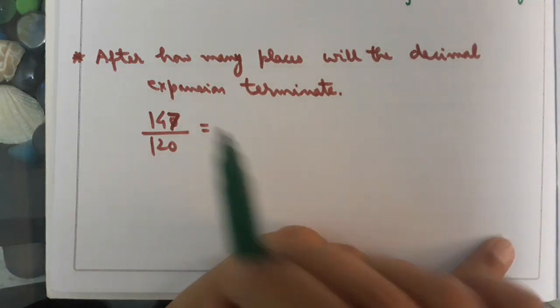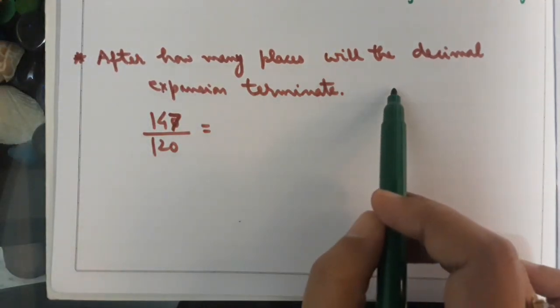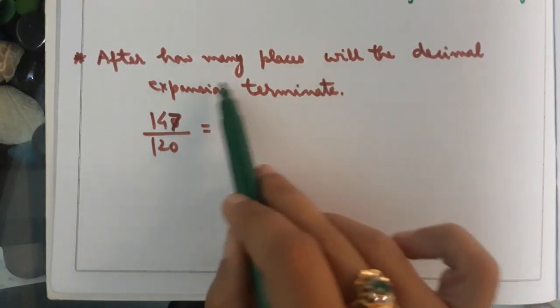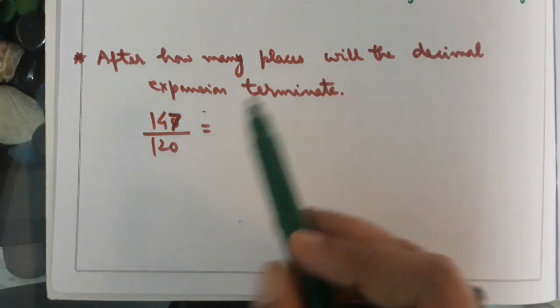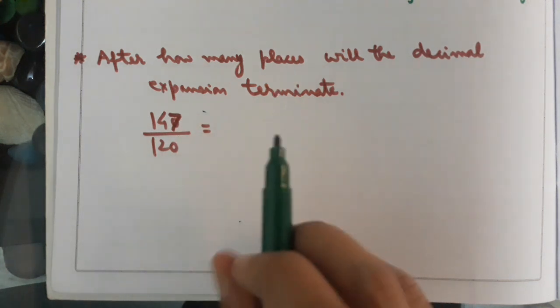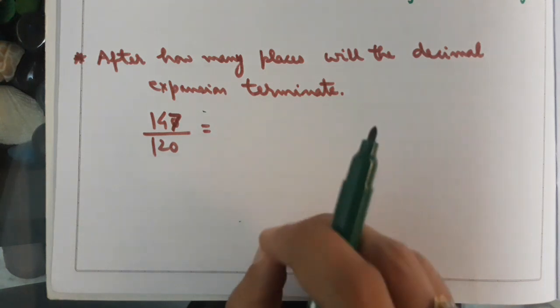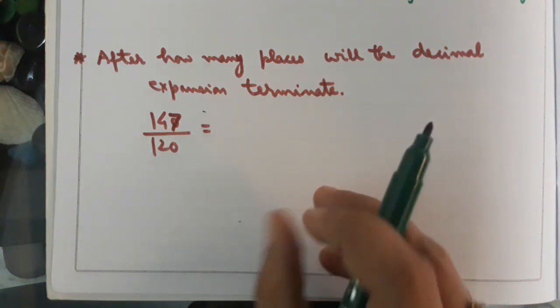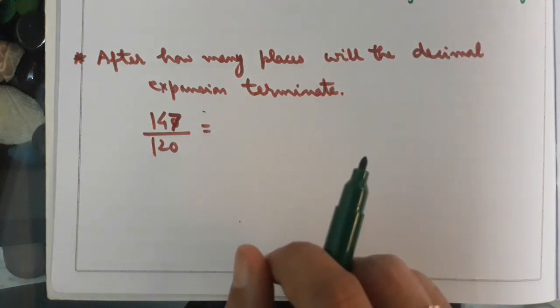Now write down this extra question also in your register. If this question comes, it comes for 1 mark. After how many places will the decimal expansion terminate? The number given to us is 147 upon 120. Here they are not asking the type of decimal expansion. They are not telling us to write the decimal expansion. They are asking after how many places will the decimal expansion terminate.